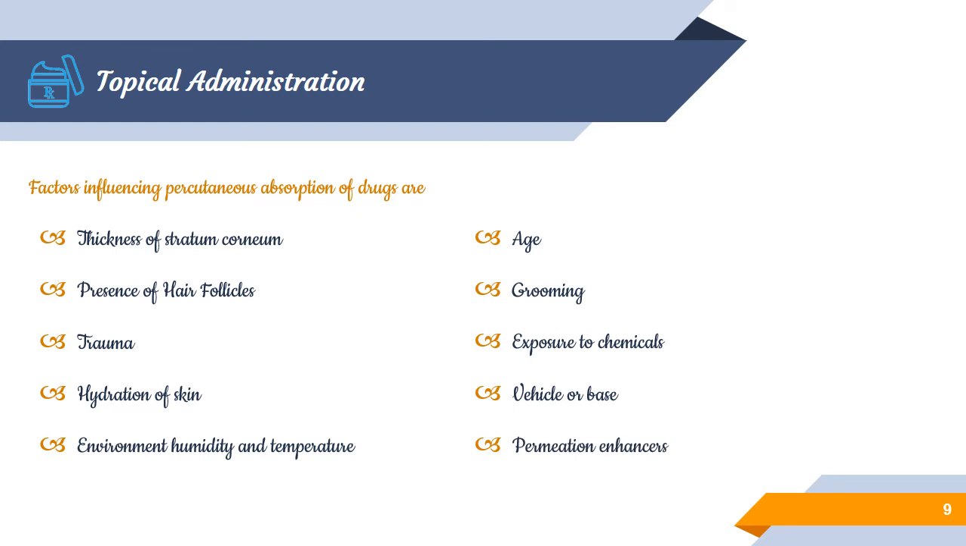The next is the use of permeation enhancers. Some chemical permeation enhancers such as dimethyl sulfoxide, propylene glycol, and azone derivatives are used to enhance the permeation of drugs which show low permeability.